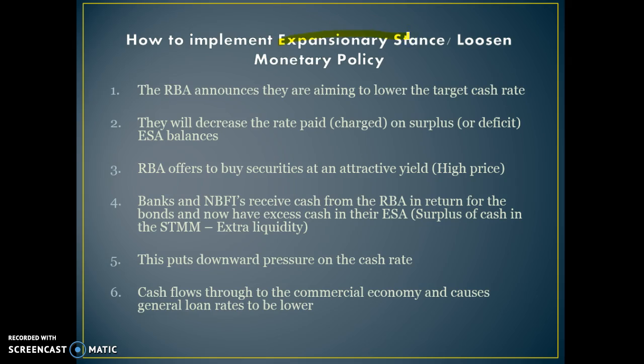So they announce the target cash rate, they decrease the rates that they charge banks if they're going to lend to them, and then they buy securities off the banks to increase the amount of liquidity the banks have in their exchange settlement accounts. The banks and non-bank financial institutions receive cash from the RBA and get rid of some of their securities, and now they have excess liquidity. They have a surplus or a high supply of cash in these exchange settlement accounts, and this puts downward pressure on the cash rate. The banks are more liquid and therefore more willing to lend at a lower cash rate.